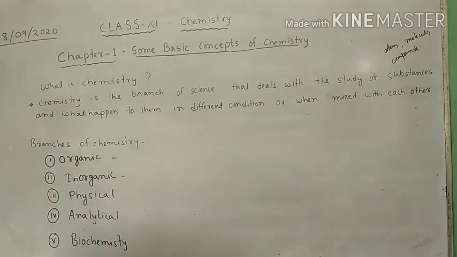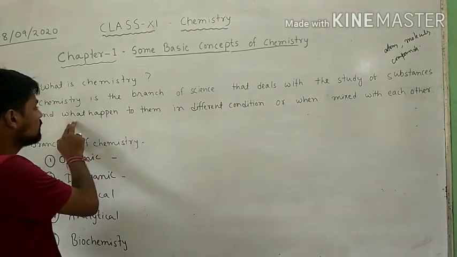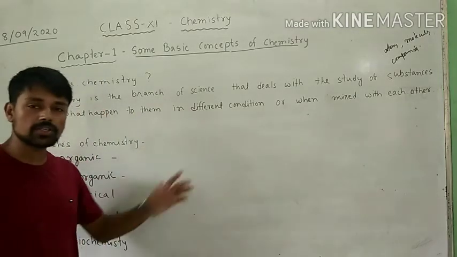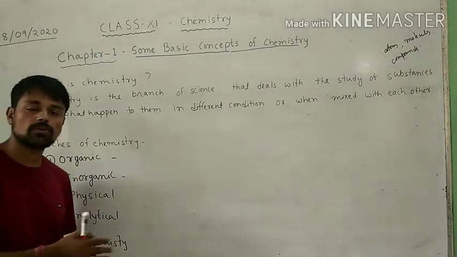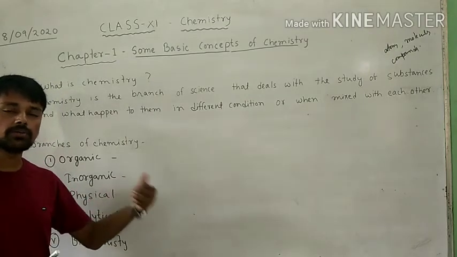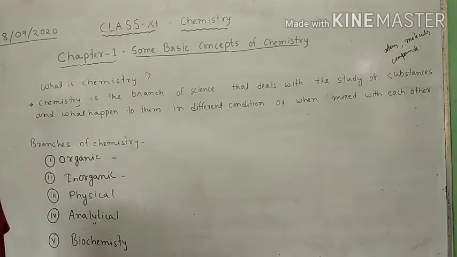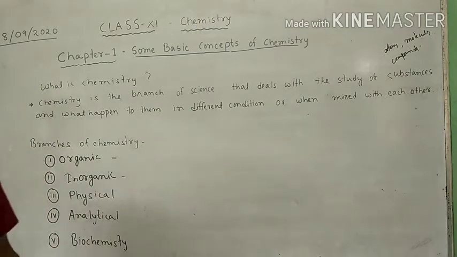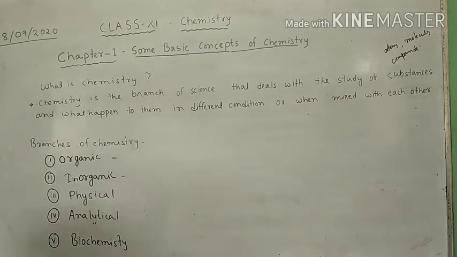In chemistry we will see what happens to different substances in different conditions. That means when we apply heat to ice, it is converted to water. So due to heat, ice is converted to water. So we will see the change of physical state, and also the chemical properties like acidity, basicity. We will also see the melting point, boiling point, etc.